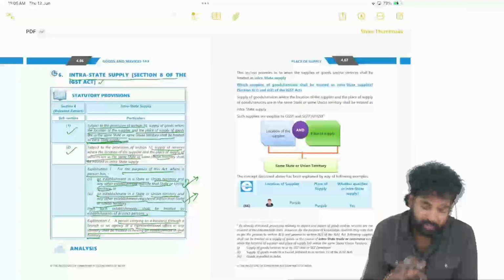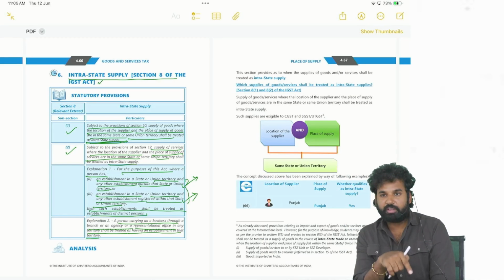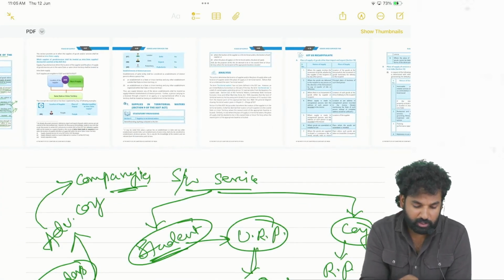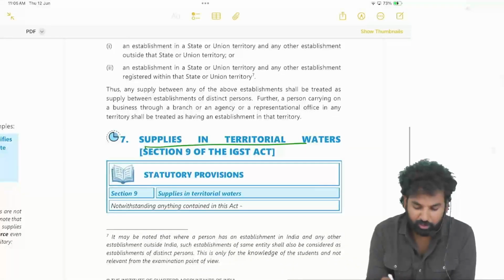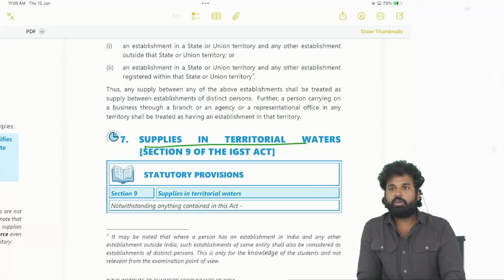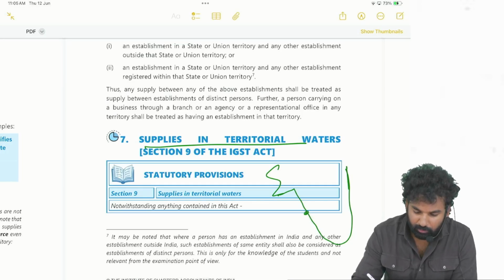Section 9 of the IGST Act. We have seen section 7, section 5 and section 8 of the IGST Act. Now we are seeing section 9 of the IGST Act, where it is talking about supplies in territorial waters. First of all, what is territorial water? Let's say this is India.